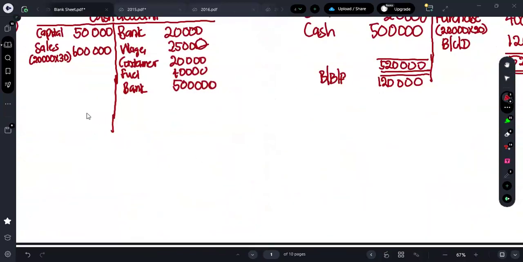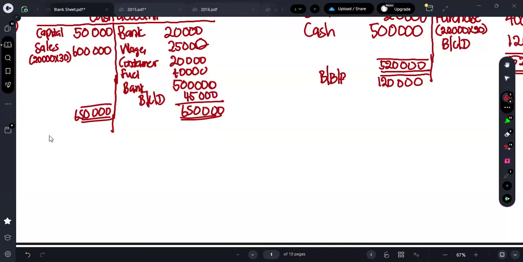Please don't be confused when you are doing this question, guys. Just go through in a proper flow. Nothing will go wrong. You'll be able to get the answer. So here you can put the amount as 650,000. 650,000 minus 500,000 is 150,000. 150 minus 40 will be equal to 110. 110 minus 20 will be 90. 90 minus 40 will be equal to 50. 50 minus 5 will be equal to 45,000. So balance carried down will be 45,000.